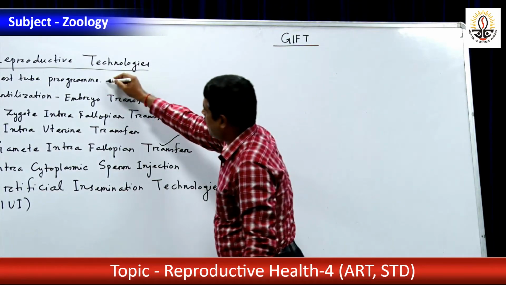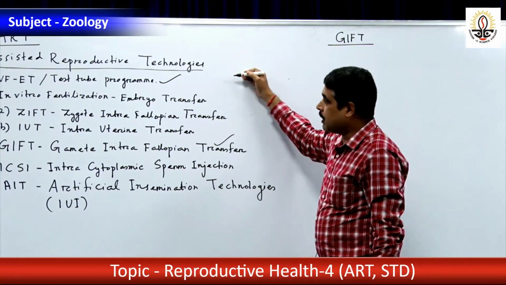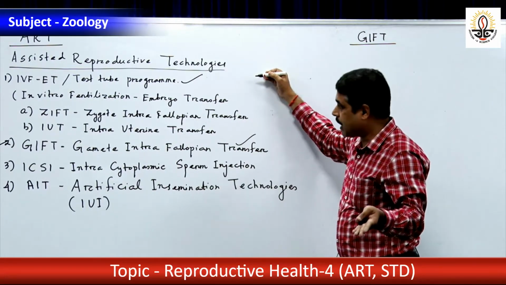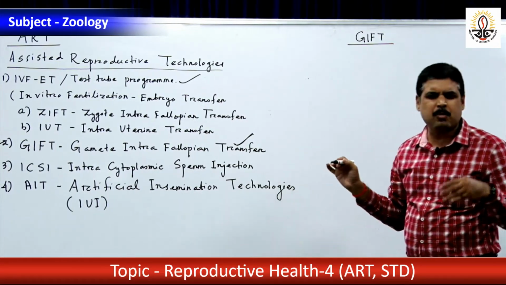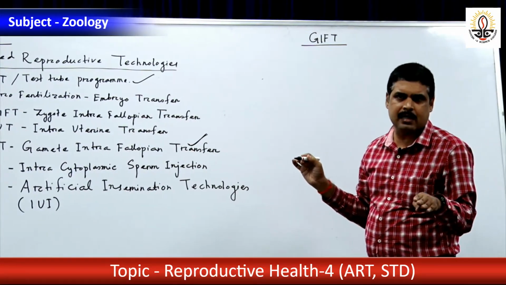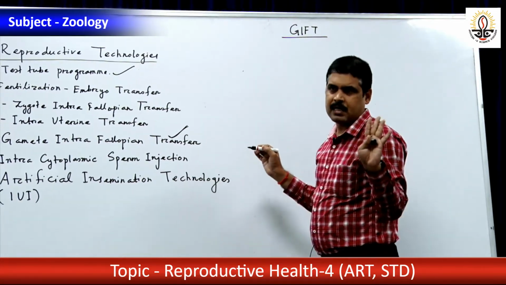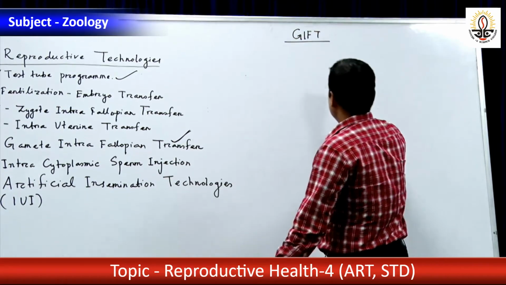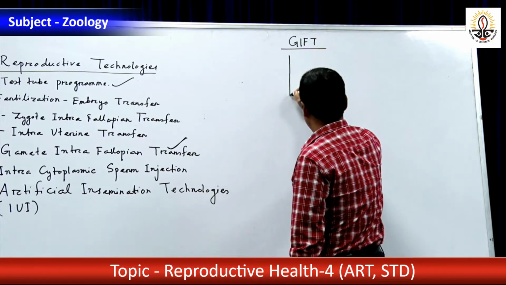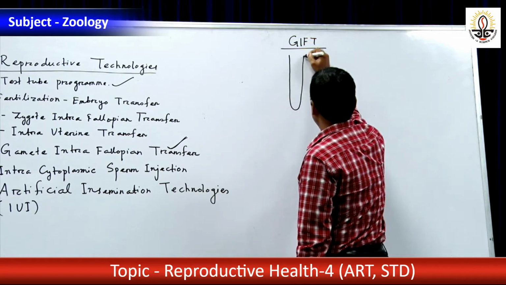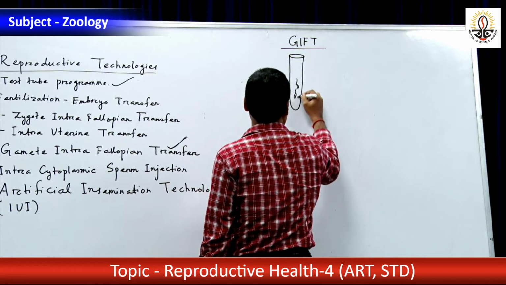This technique was discovered by Steptoe and Edwards, who eventually got the Nobel Prize for that. It is a more tedious and invasive technique. Here the gamete donors are highly required. Okay, artificial insemination donor. In GIFT, first the gamete collection happens. Now the gametes are collected: a semen donor is there, where semen containing sperm is collected.